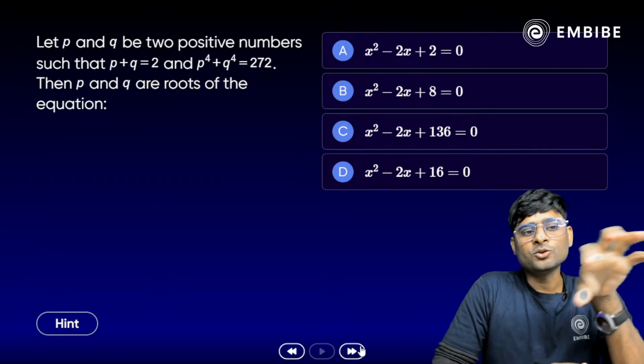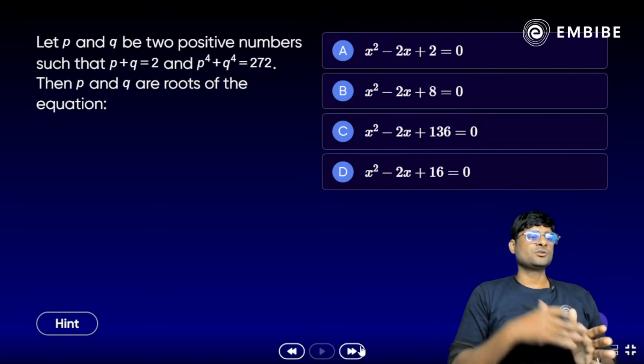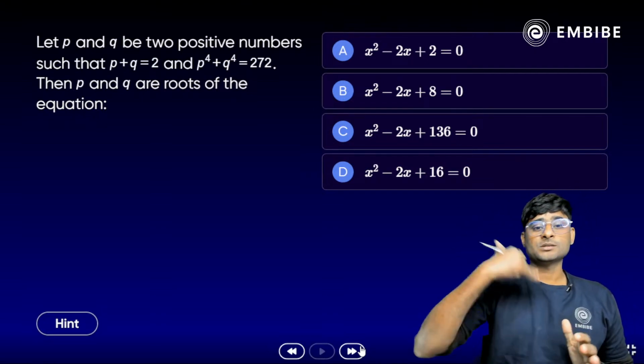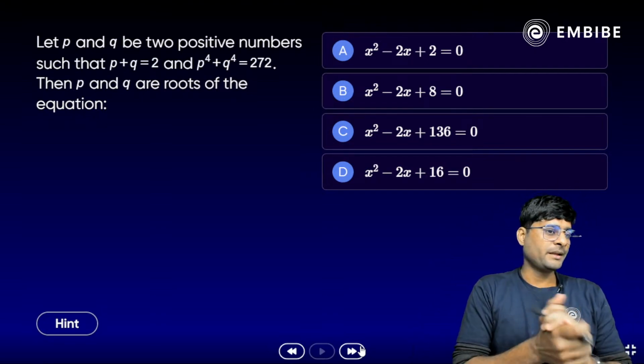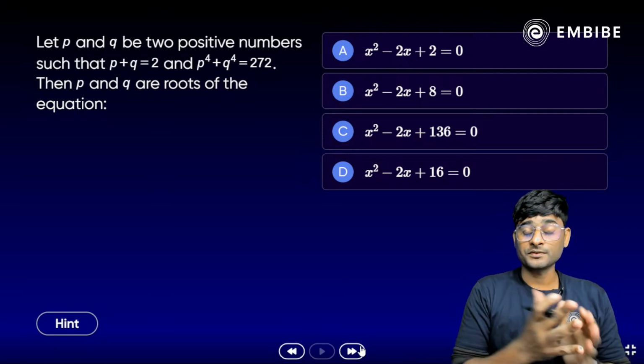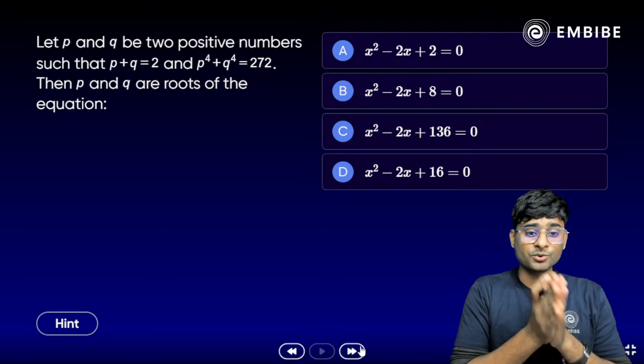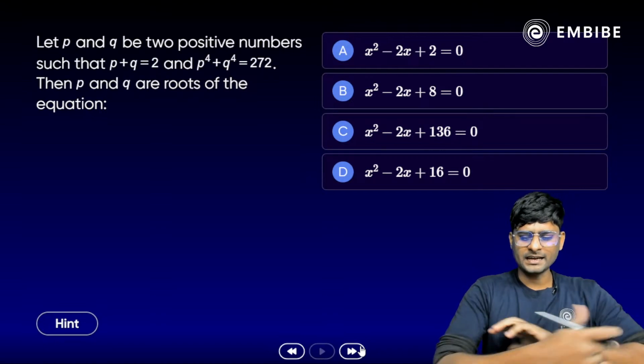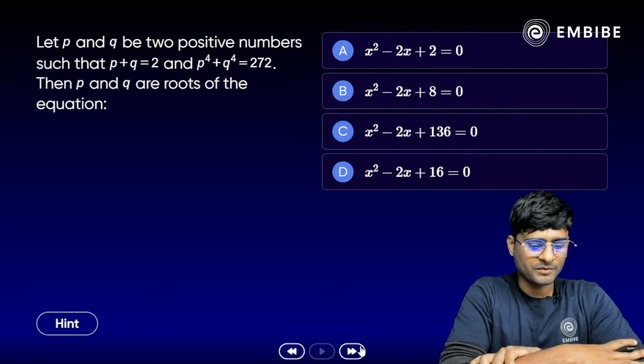Let P and Q be two positive numbers such that P plus Q is equal to 2 and P raised to power 4 plus Q raised to power 4 is equal to 272. Then P and Q are the roots of the equation. P and Q are the roots of the equation. Which equation can P and Q be the roots of? Any idea? Anyone?